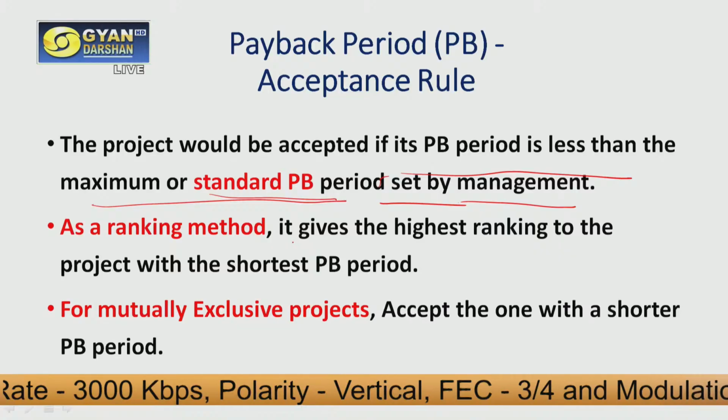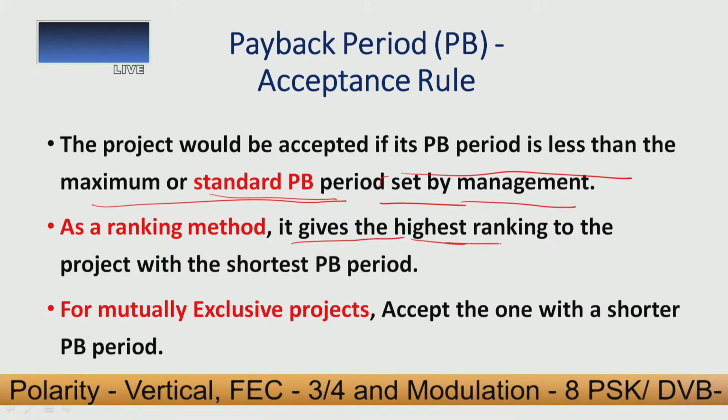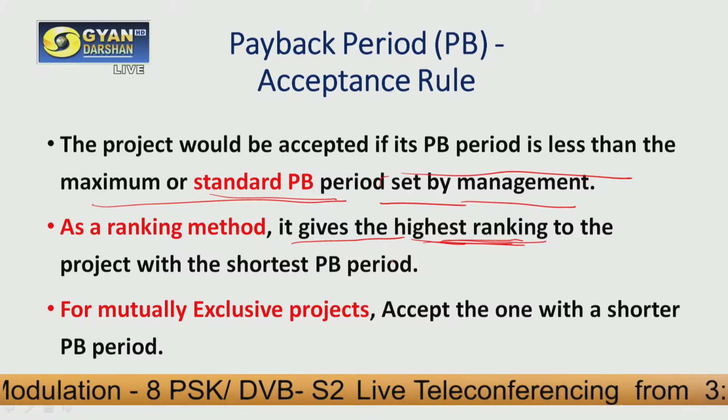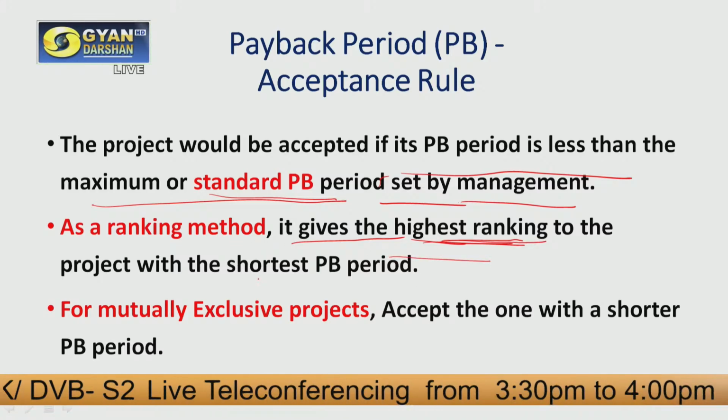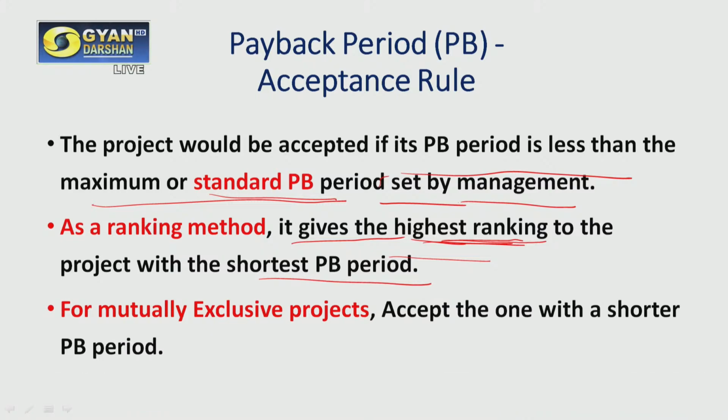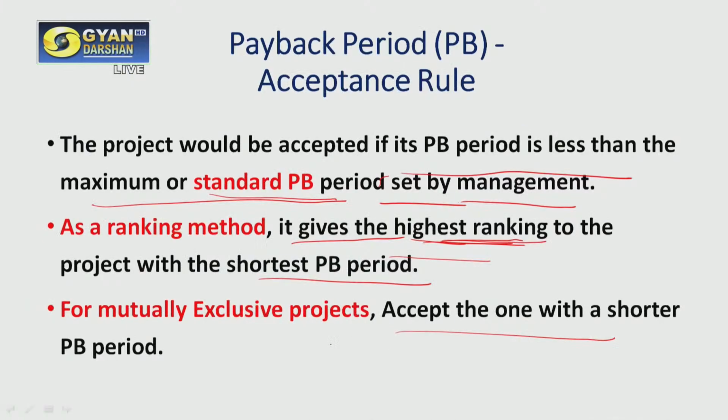Payback period can also be used for ranking projects. So in this case, how can we use it? While ranking the projects, we will give first rank to the project with the least payback period. So it gives the highest ranking to the project with the shortest payback period, and this is how we can rank the projects. And then we have the third option as well, mutually exclusive projects. So how can we decide in this case? When the projects are mutually exclusive, we can accept the one with the shorter payback period.